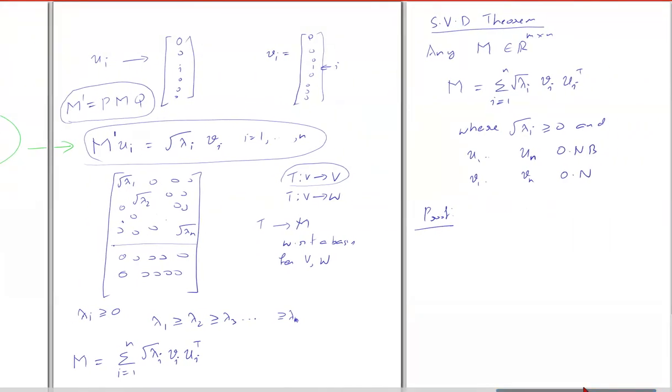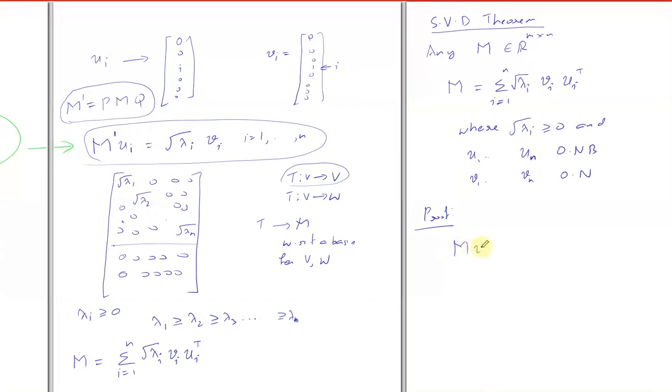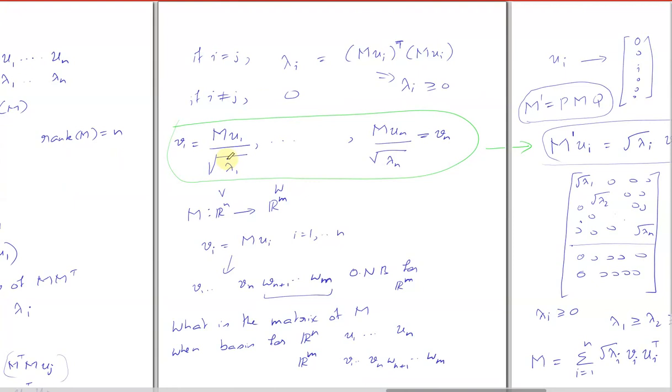Sir, in this statement, should we not say M prime? Yeah, that's the beauty of it. Yes, sir, understood. So what is M times U1? Root over lambda 1 V1. Yeah, root over lambda 1 V1, which is what we defined it also, right?